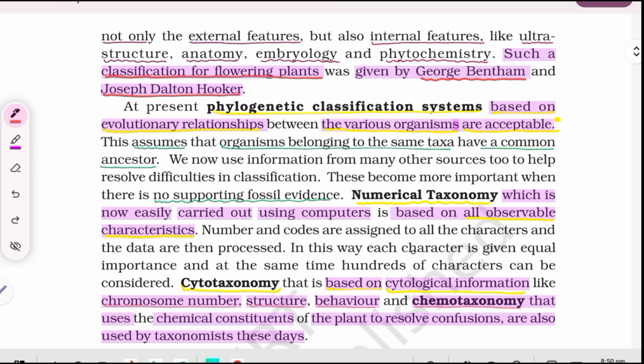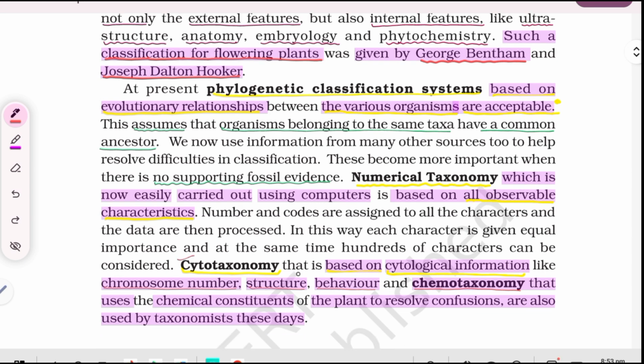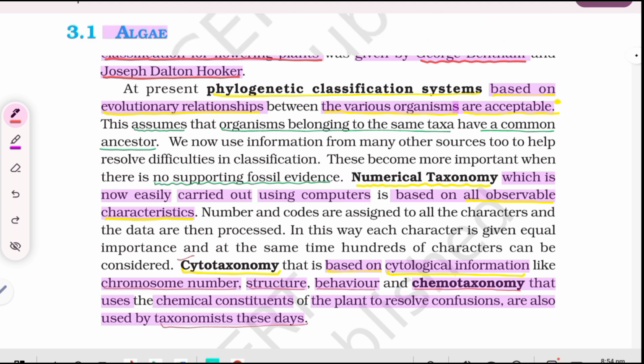In this way, each character is given equal importance and at the same time hundreds of characters can be considered. Cytotaxonomy, that is based on cytological information like chromosome number, structure, behavior, and chemotaxonomy, that uses the chemical constituents of the plant to resolve confusions, are also used by taxonomists these days.